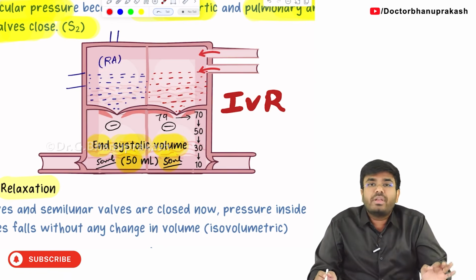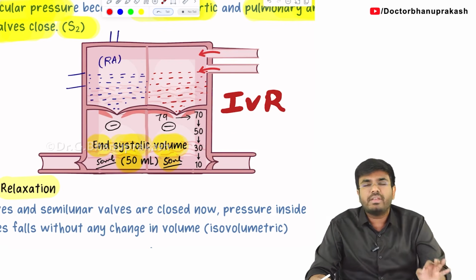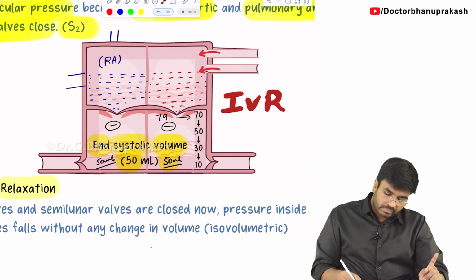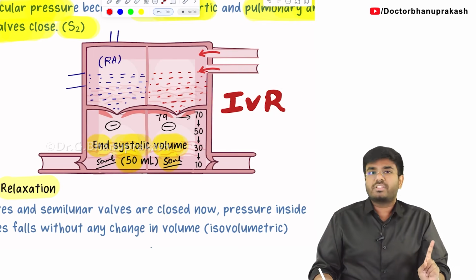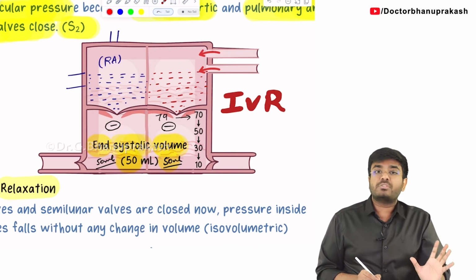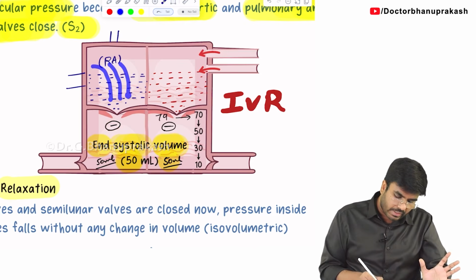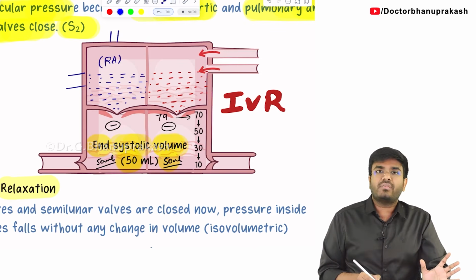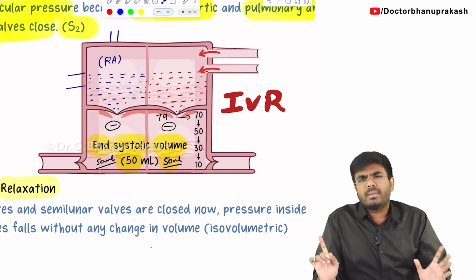Very important, especially when we are discussing the jugular venous pressure. Whenever there is isovolumetric relaxation, there is venous filling of the right atrium. That venous filling of the right atrium causes the V wave. That we will discuss later in the JVP topic.